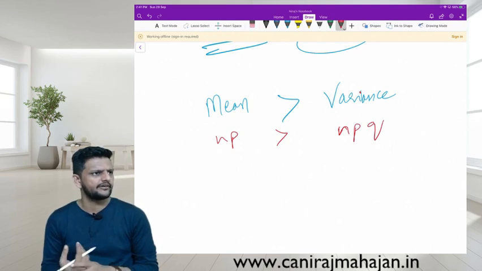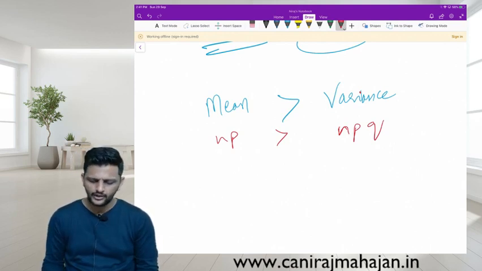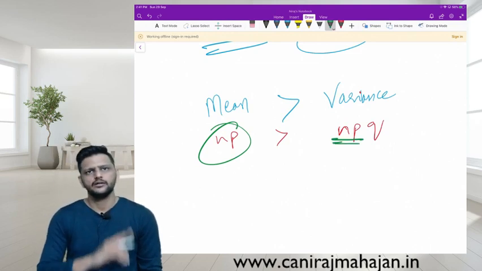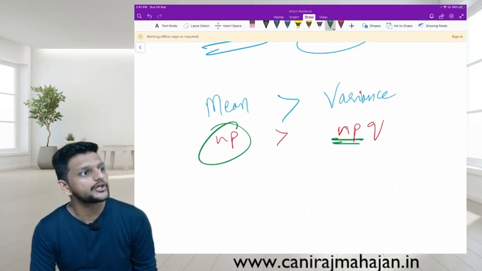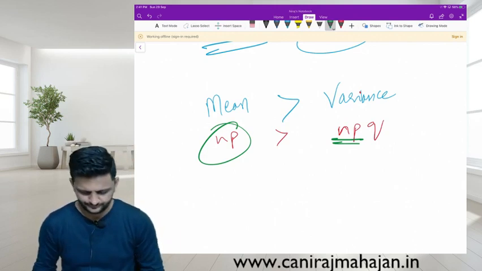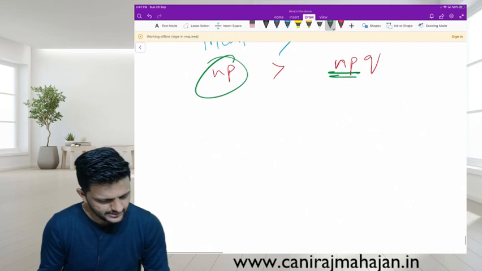Knowing this, both these formulas are important. If half information is given, and mean or mode is to be found out, we simply replace the value of NP in NPQ, then we can find out the value of Q. If we have the value of Q, we can find out the value of P. Remember? Okay. What else?